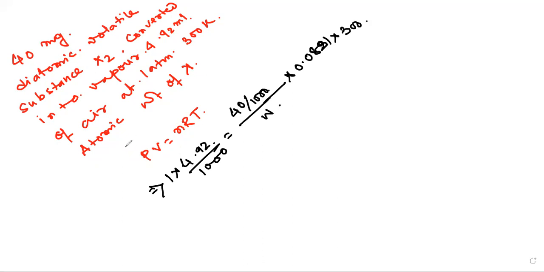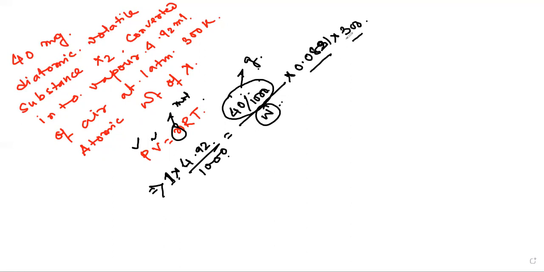Now you see what I have done. Pressure is given 1 atm. Volume is given 4.92 ml, but I have to take it in liter. This is the given weight, 40 milligram. I have converted it into gram, and given mass by molar mass is the mole. Given mass is 40 by 1000. Molar mass is W. R has the value of 0.0821 liter atm, temperature 300, and that is the numerical. It is so easy, but you have not done it yet. Okay, that's why you have the problem.